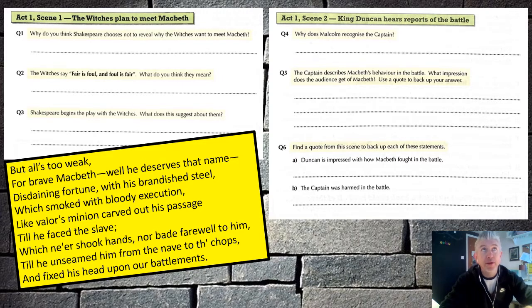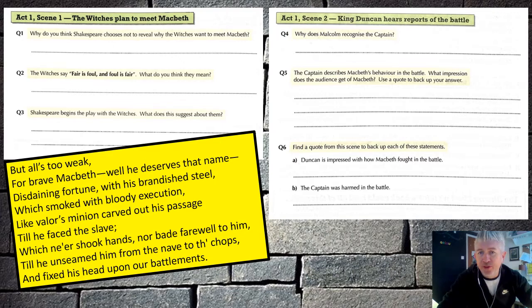So here we are. Act 1, Scene 1, the witches plan to meet Macbeth. Question 1. Why do you think Shakespeare chooses not to reveal why the witches want to meet Macbeth? Question 2. The witches say fair is foul and foul is fair. What do you think they mean? Question 3. Shakespeare begins the play with the witches. What does this suggest about them? Okay, so 3 questions from the first scene. Pause the video, give yourself some time to answer them, and then when you're ready, move on.